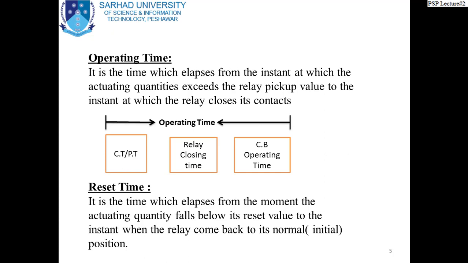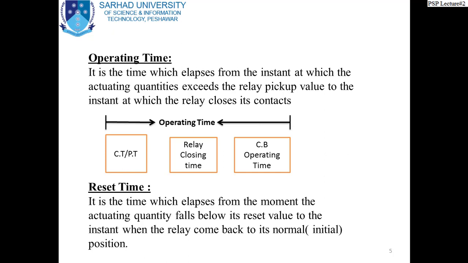Then the relay closes contact when the current is more than the pickup value as we defined already, and then it gives a signal to the circuit breaker to open its contact. Actually it is the circuit breaker which actually opens the circuit. So now all these things require some time to operate.